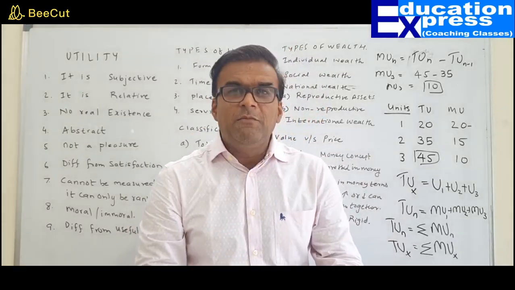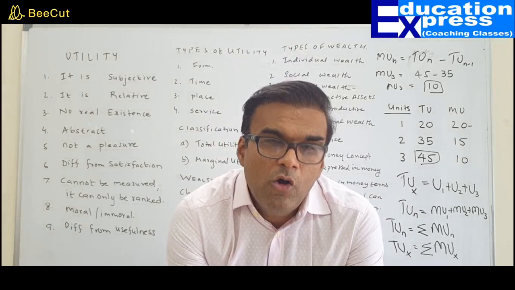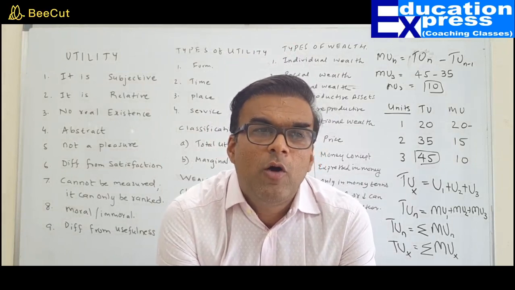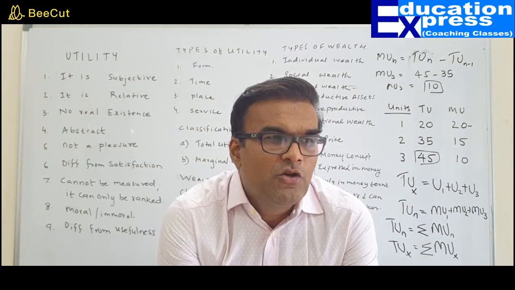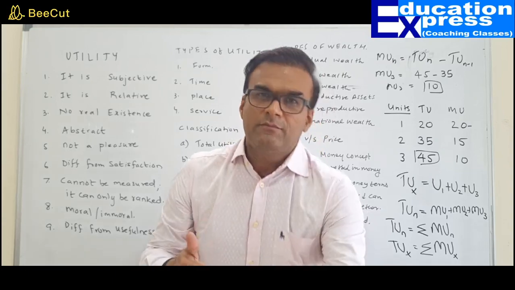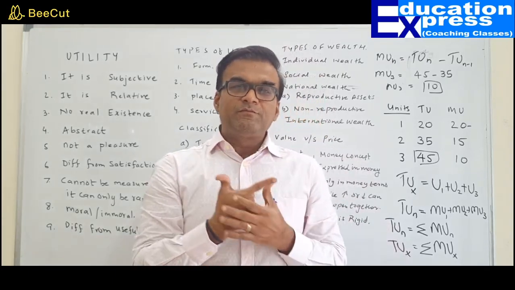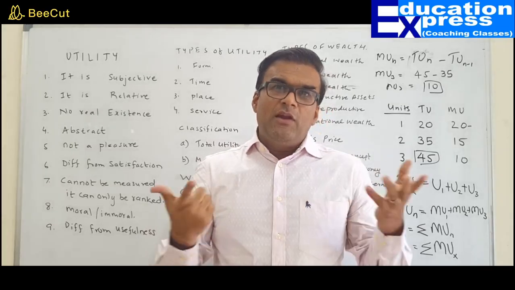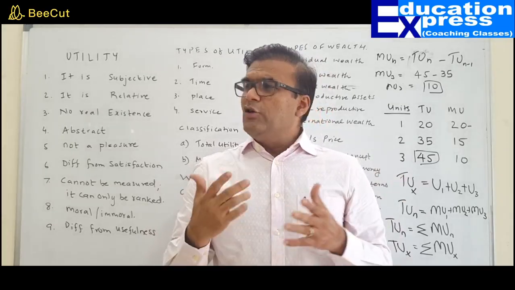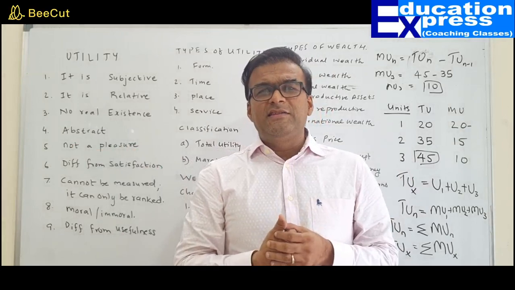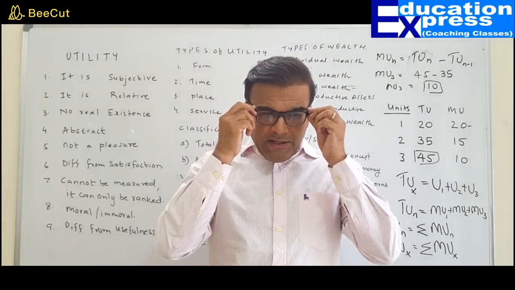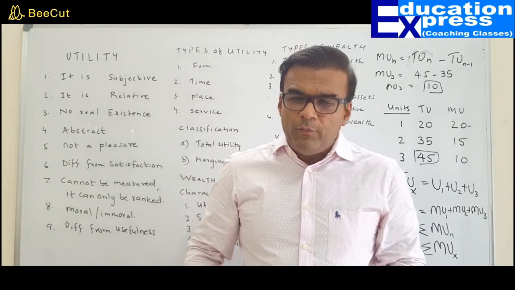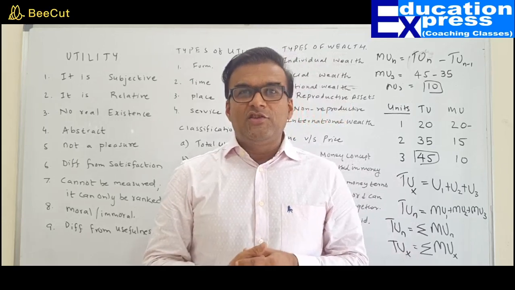First, it must have utility. That means it should be useful, or probably it should have a capacity to satisfy one's want. Done. It should be scarce. Scarce means, sir, it should have a price. Then only it will be scarce. Because anything which is available in abundance will never have a price. Scarcity means it should have a value in exchange.